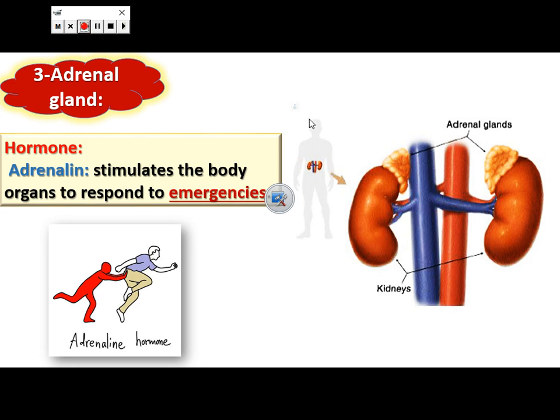Another gland is the adrenal gland, which is located above the two kidneys and secretes adrenaline hormone, which stimulates the body organs to respond to emergencies. Any response to an emergency is due to the secretion of adrenaline hormone from the adrenal gland, which is located at the top of the two kidneys.